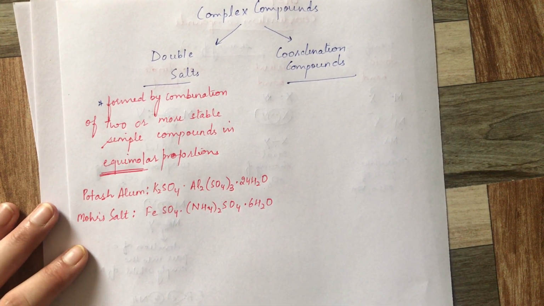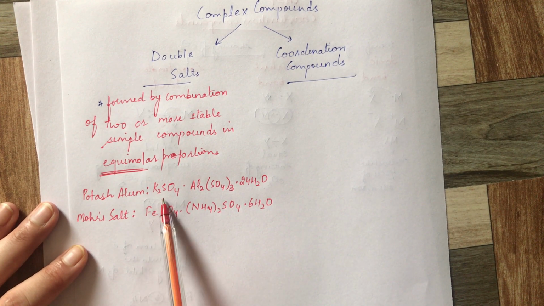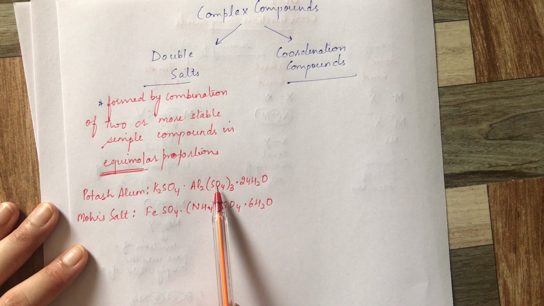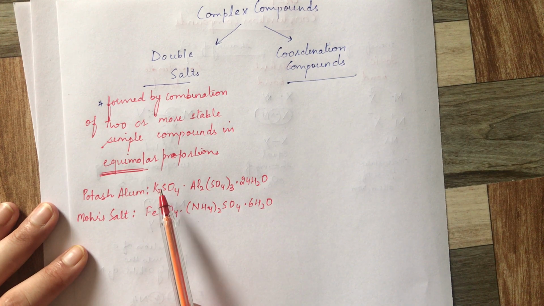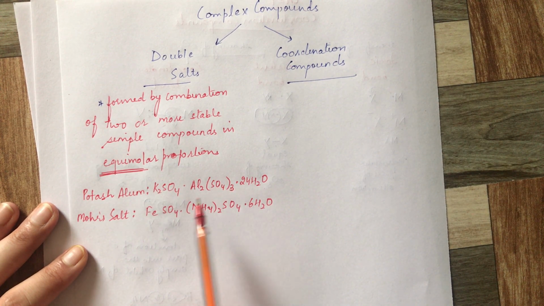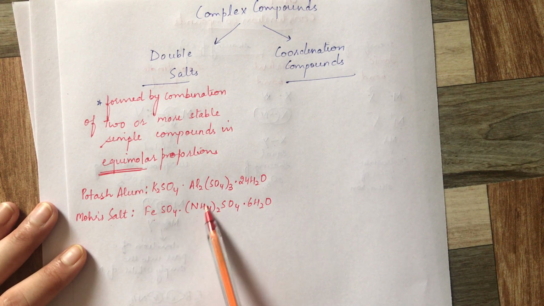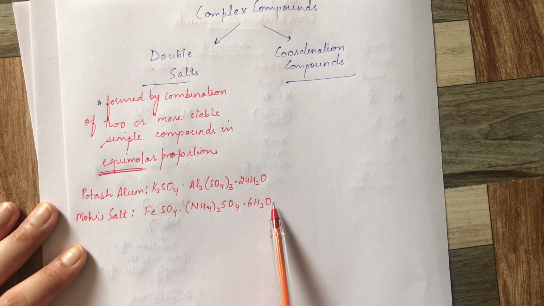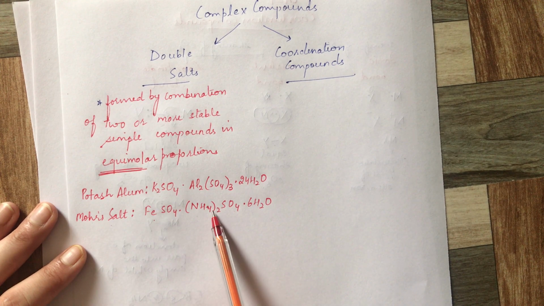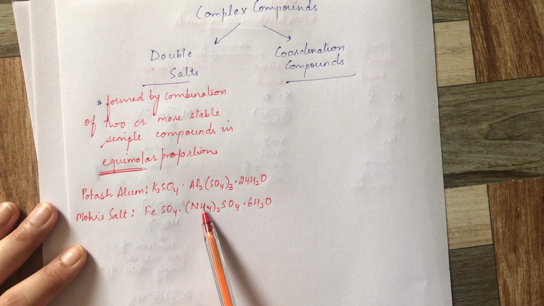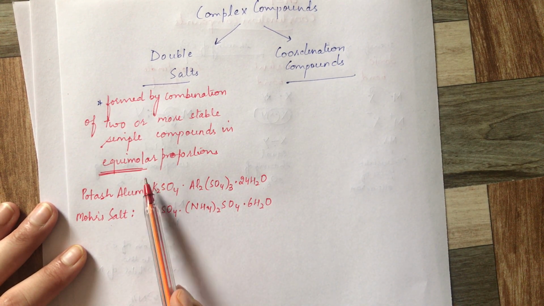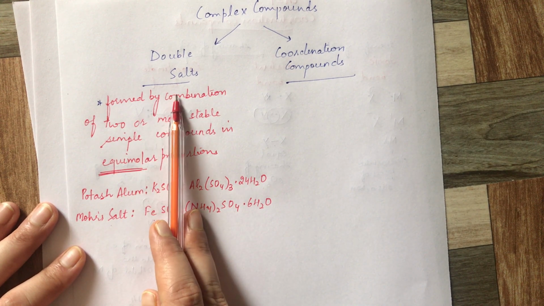These are examples of double salts. K2SO4 and Al2(SO4)3 are the two salts combined in equimolar proportions. Similarly, in Mohr's salt there is FeSO4 and (NH4)2SO4 dot 6H2O, again in equal proportion. So when they combine, they form a double salt.